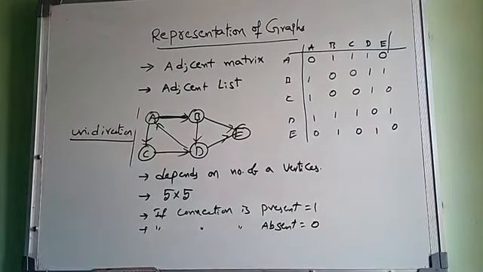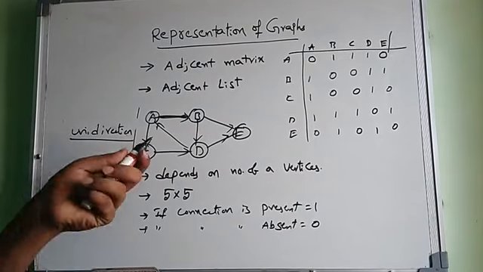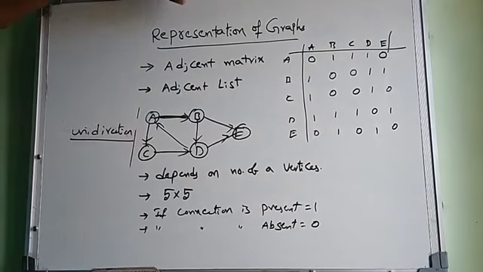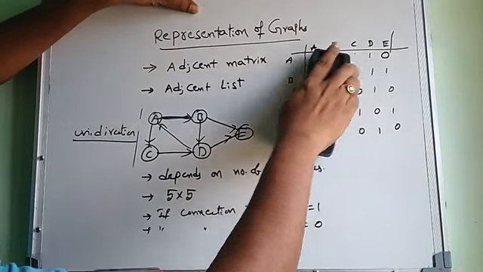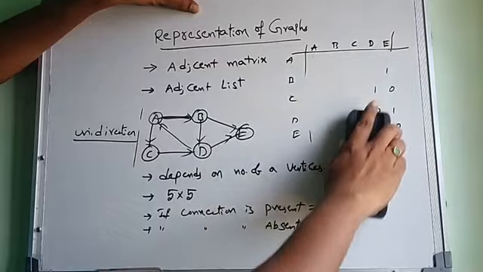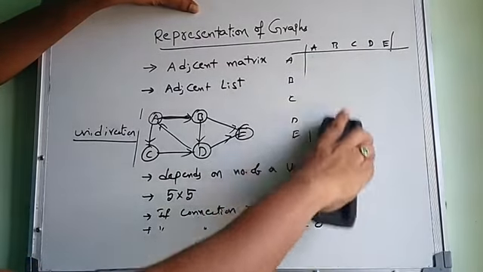So let us draw the adjacent matrix of a directed graph. I take the same 5 by 5 vertices.